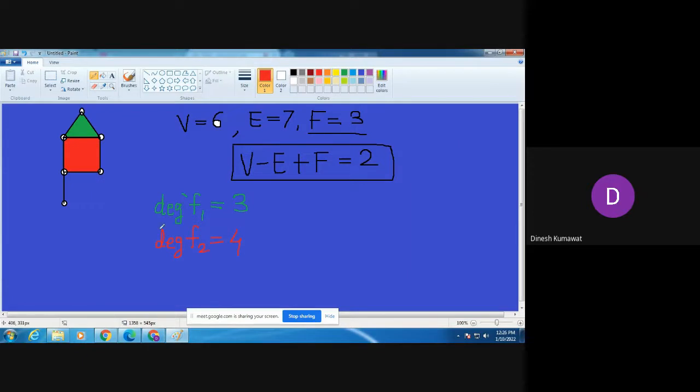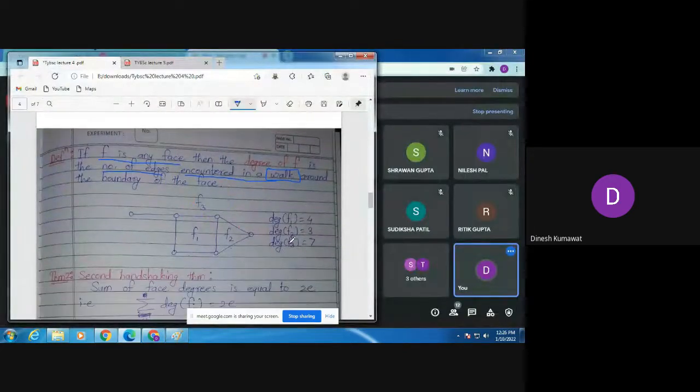So here the degree of this blue face is nothing but 7. You can see the degree of this unbounded face is nothing but 7.